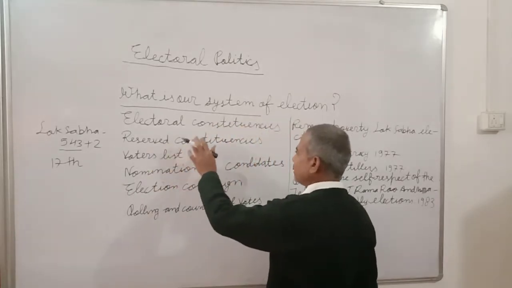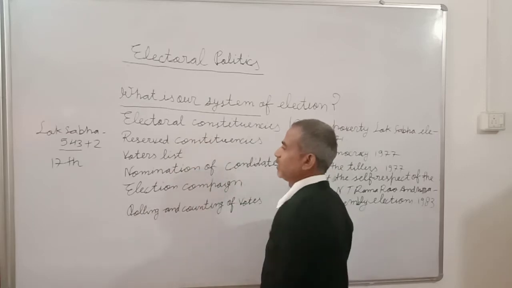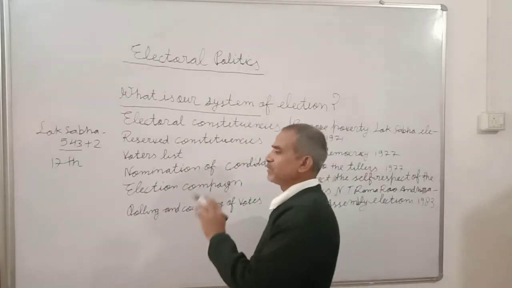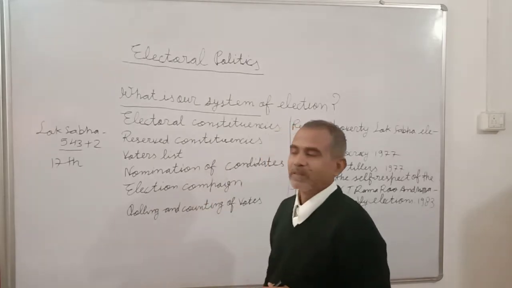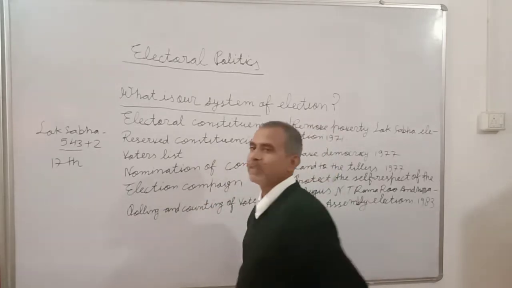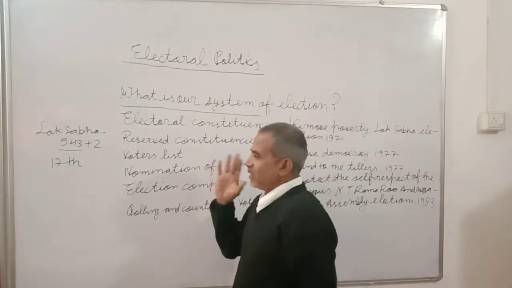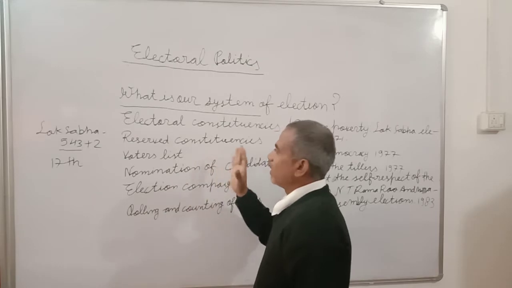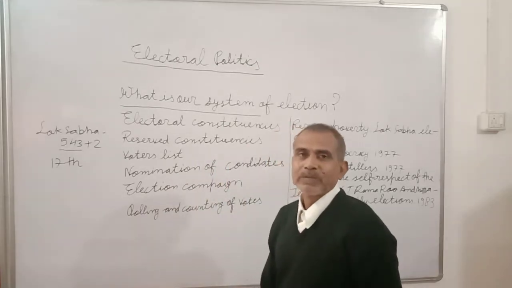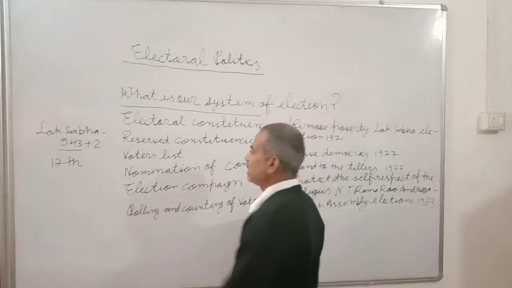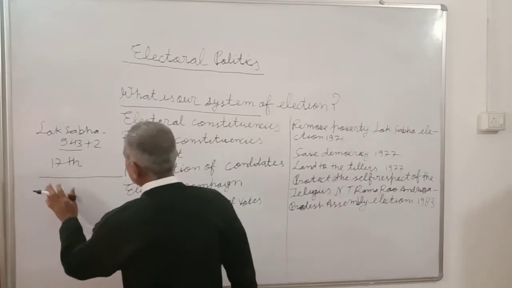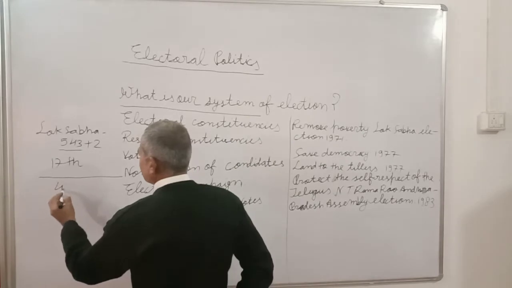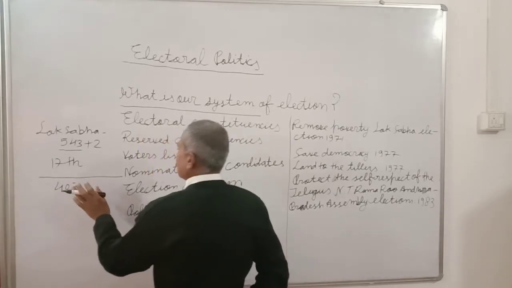In contrast, the states have legislative assemblies. Their terms are also 5 years. According to their populations, legislative assemblies are also given a certain number of seats. For example, UP, in which we are living, has 403 assembly seats.